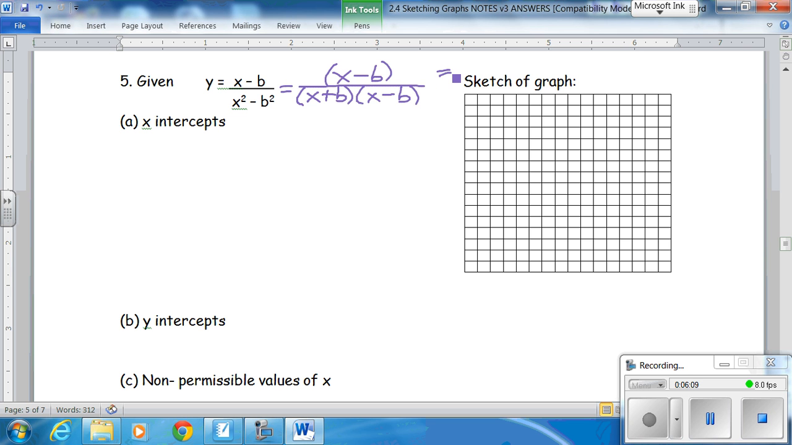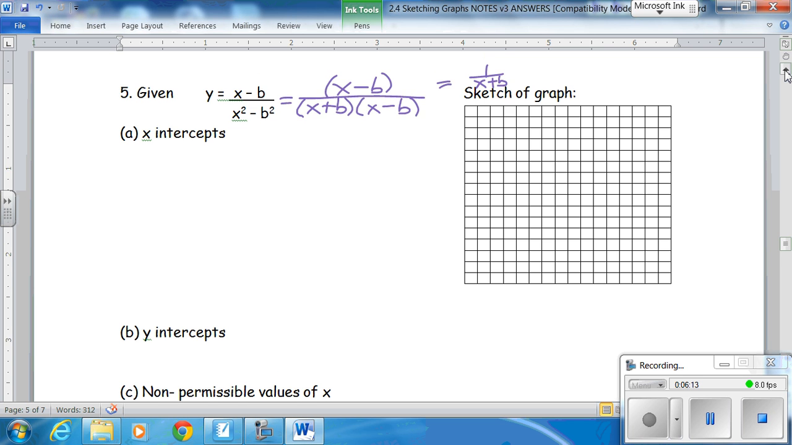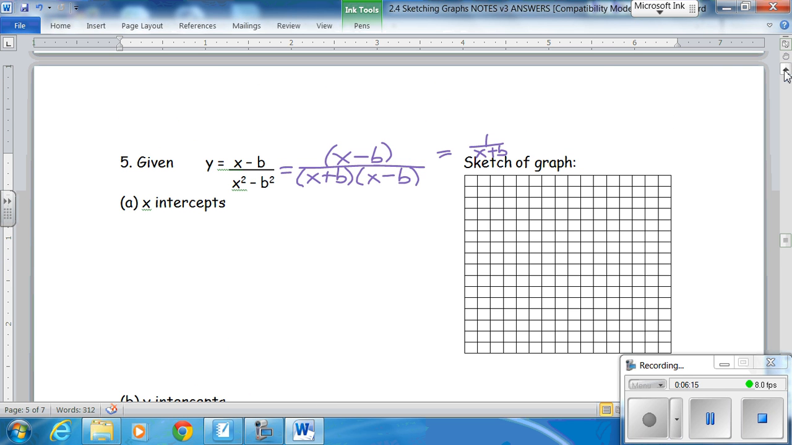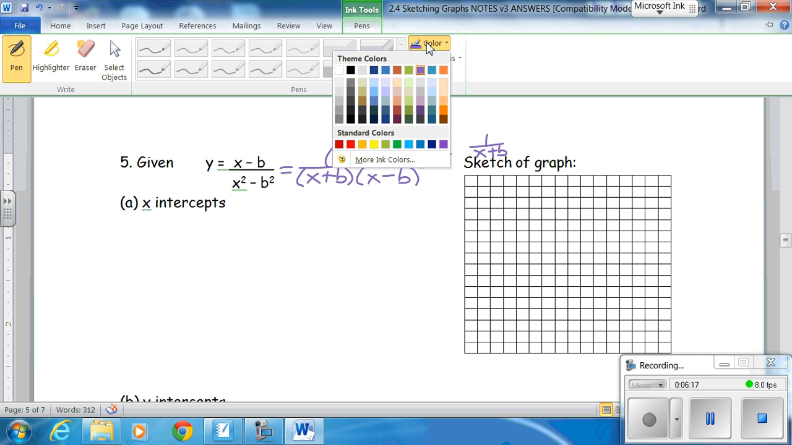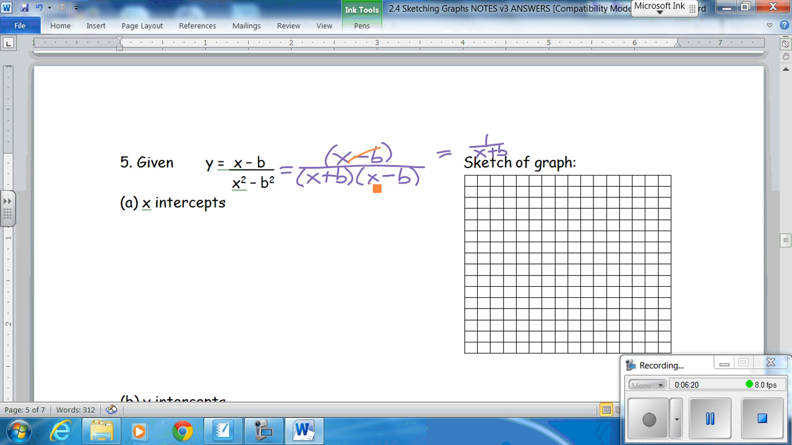And this simplifies to 1 over x plus b. Now, if I do that, note my x minus b is cancelled out, so x minus b cannot equal 0. So I have to make a note here: x cannot equal plus b, or x cannot equal b.